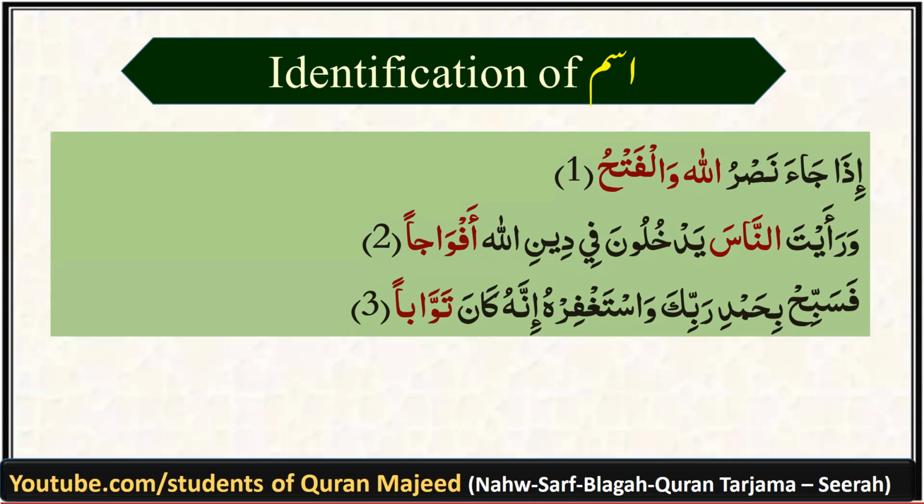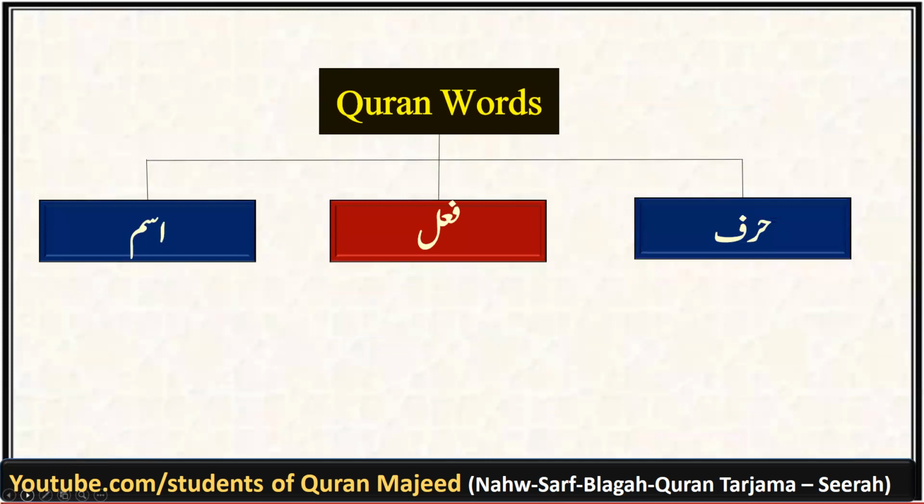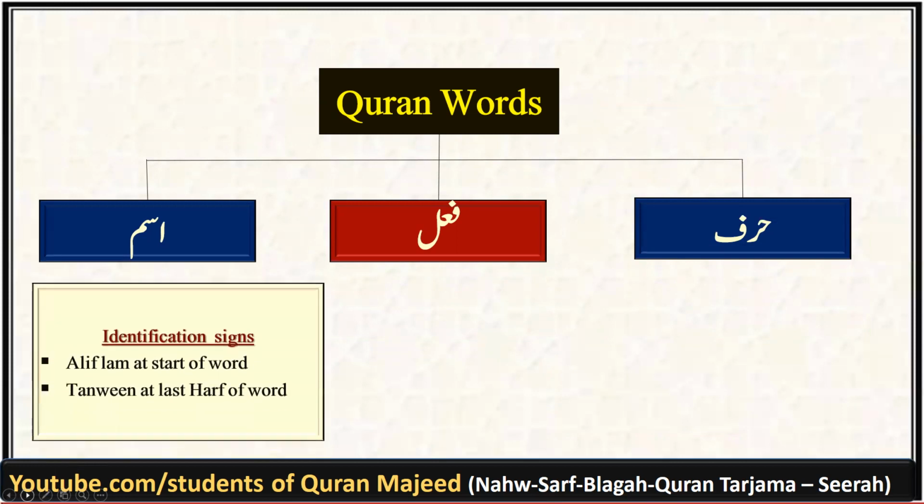Alhamdulillah. So in today's lecture we have learned to identify ism with the help of two signs, that is alif lam at the beginning of the word and tanween at the end of the word. If we summarize, all Quran words can be classified into Ism, Fil and Harf. We have studied the identification of Ism with the help of two signs, alif lam at the beginning or tanween at the end of the word. Please remember, ism has a number of identification signs. Two signs we have learned. In coming lectures, we will learn the other signs.